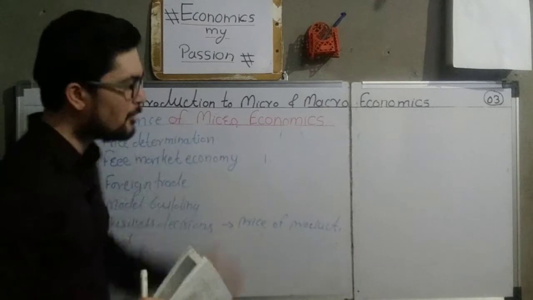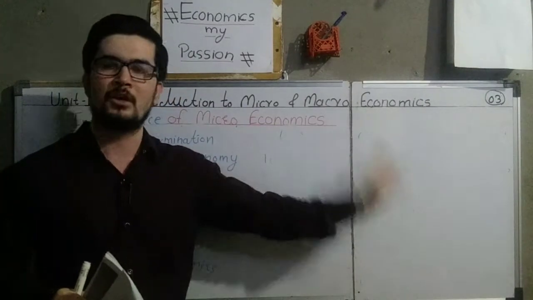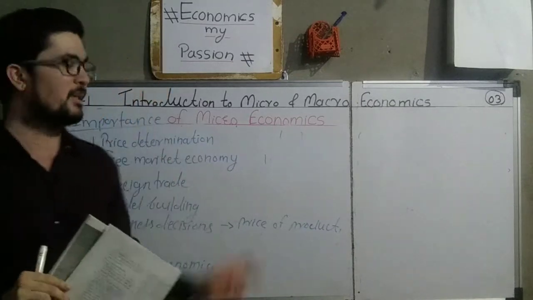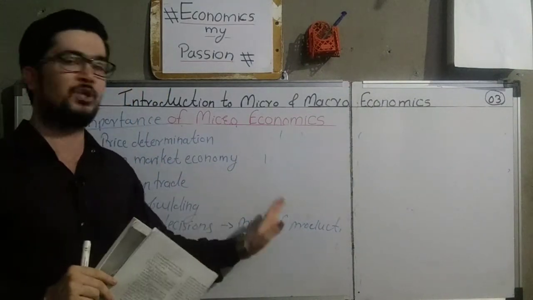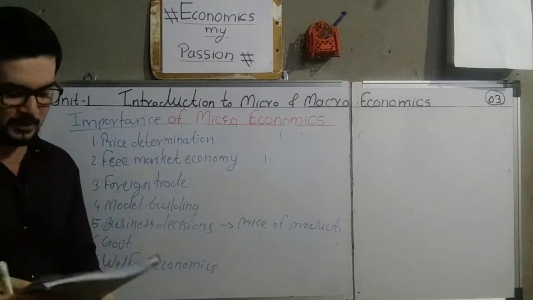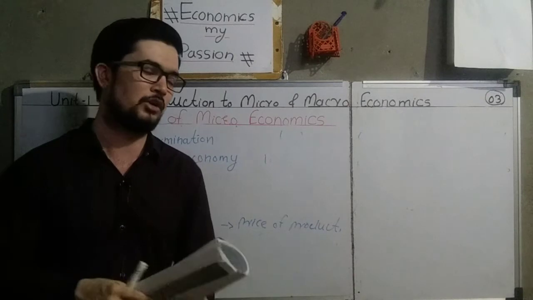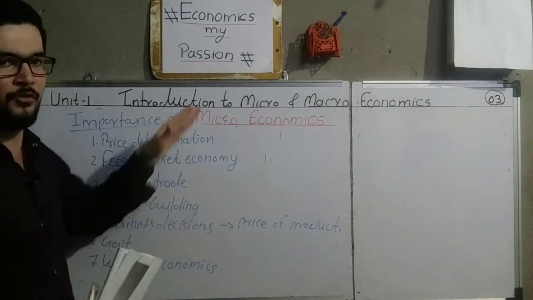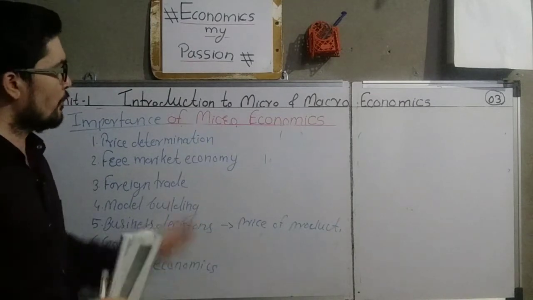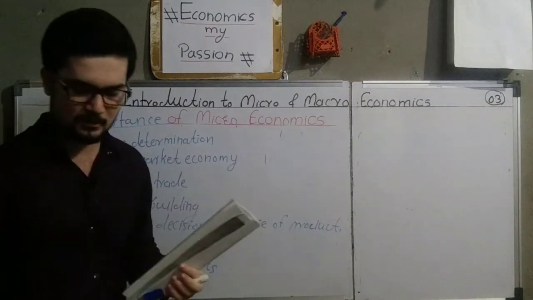What is meant by optimum utilization of resources? Maximum possible utilization of resources is called optimum utilization of resources. And in explaining this optimum utilization also, microeconomics is very important. And in the determination of taxes also, microeconomics is very important. So these are the points of importance of microeconomics. Here we will stop, and in the next lecture we will start with macroeconomics. Thank you very much.